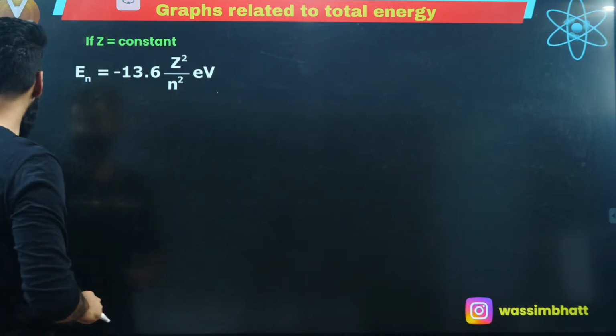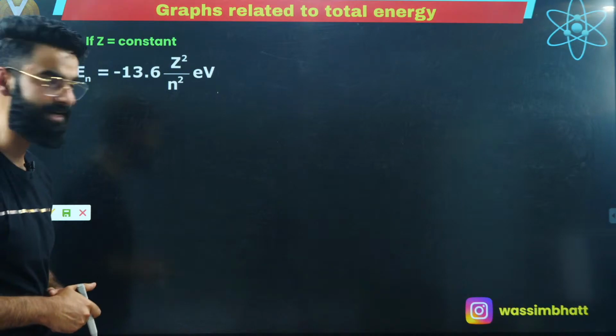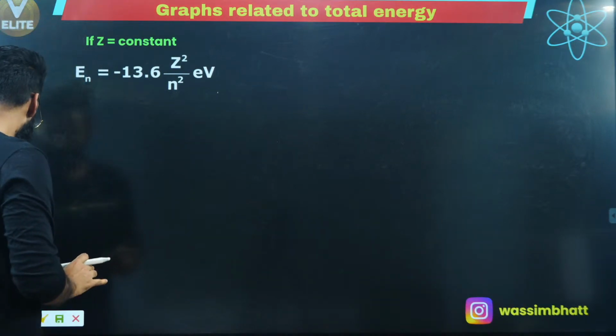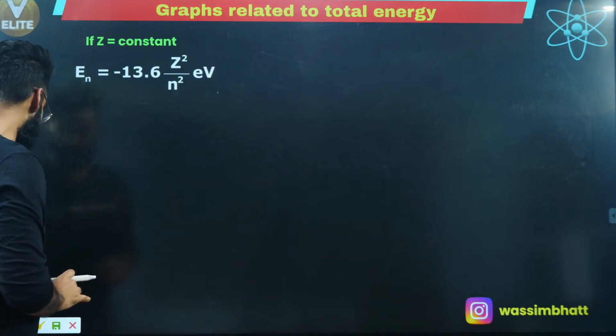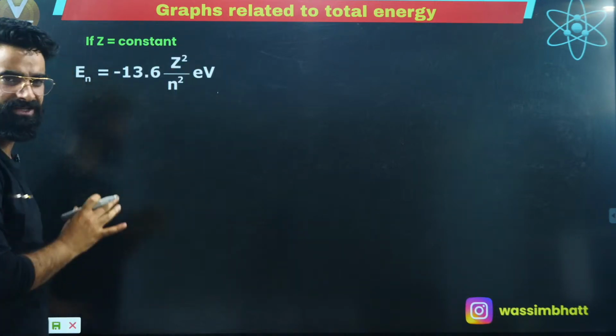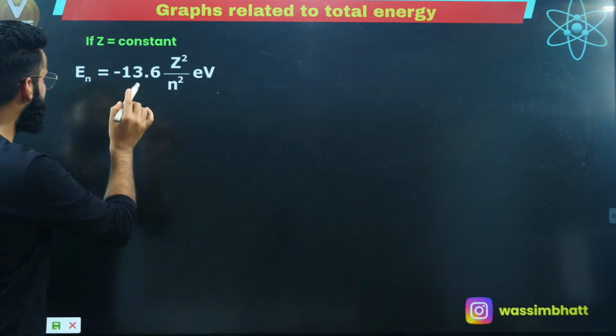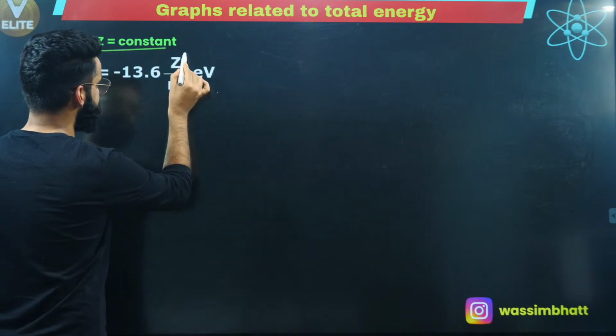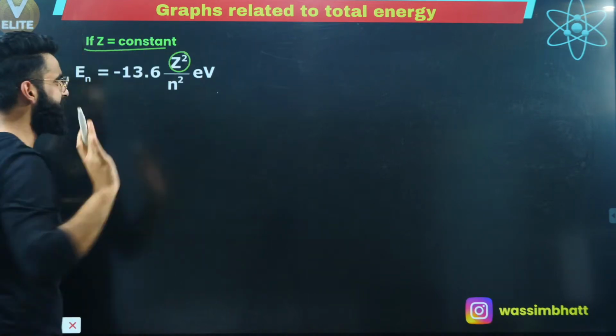Let's move on and talk about few graphs related to the total energy. Let's try to make certain graphs related to the total energy, right? First of all, what is the formula to calculate total energy possessed by the electron in the nth orbit? It is En is equal to minus 13.6 Z square divided by n square electron volts, right? Now, first thing, I'm keeping Z as constant.